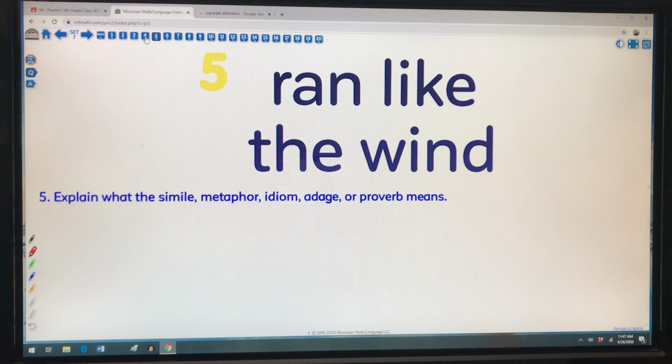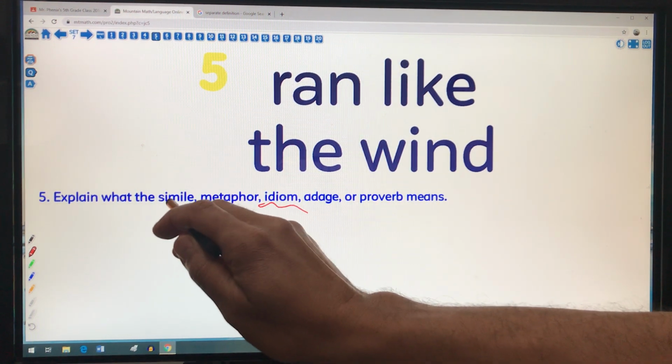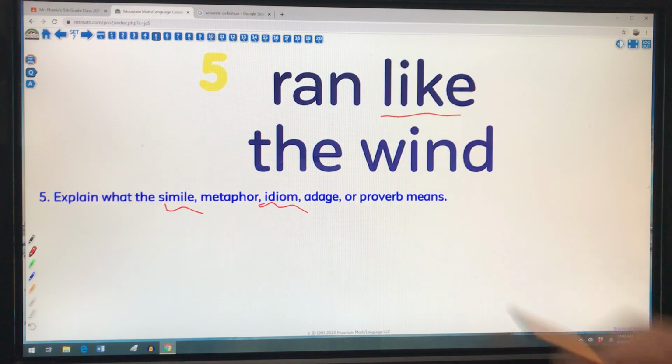Number 5, ran like the wind. Okay, so explain this: simile, metaphor, idiom. You can look at this as an idiom. Obviously, it's a simile because I can see the word like. Again, there's nothing literal about this. It's figurative language. If you run like the wind or ran like the wind, it means you're running very fast. He ran like the wind in his race.